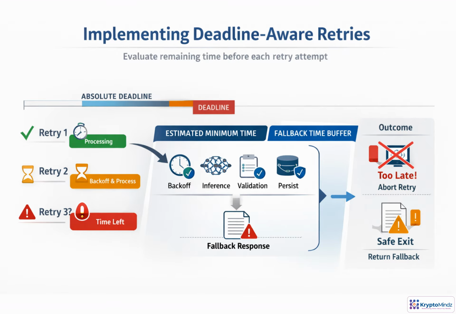For retries, treat the deadline as absolute, not as a fresh timeout for each attempt. Before every try, compute the remaining time and compare it with the minimum realistic cost of trying again. That estimate should include backoff, model inference, validation, persistence, and any cleanup. Keep a small buffer for fallback because returning something controlled is better than timing out blindly. If the remaining time is below the estimated attempt cost, stop the loop immediately. Do not spend compute on work that cannot finish.